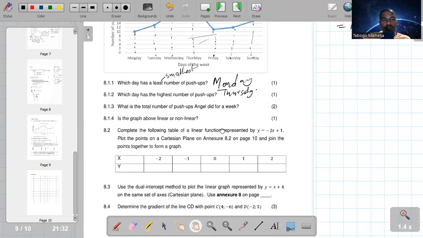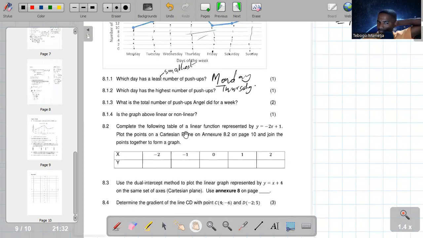Is the graph linear or non-linear? So, guys, that is a linear graph because the line there is unbroken.